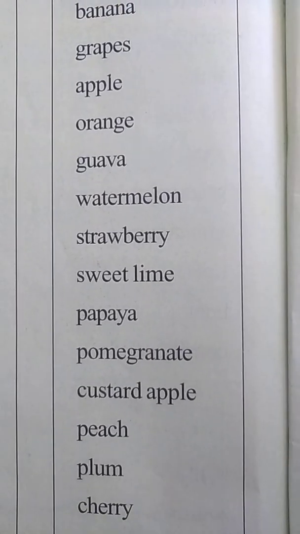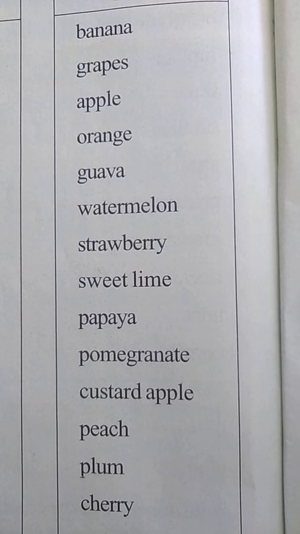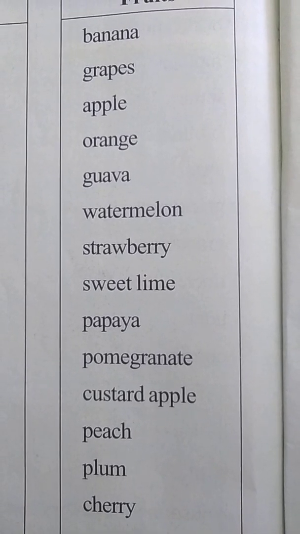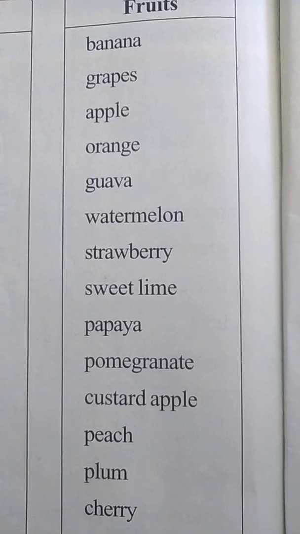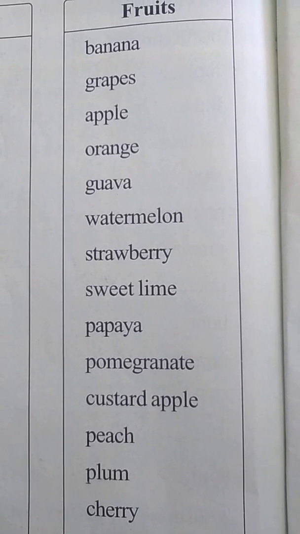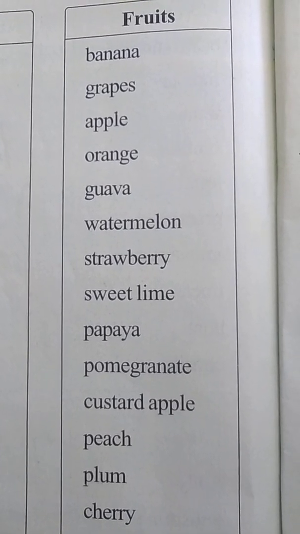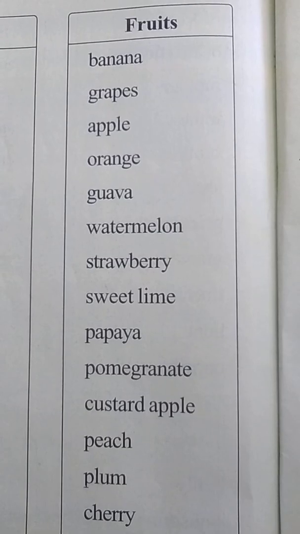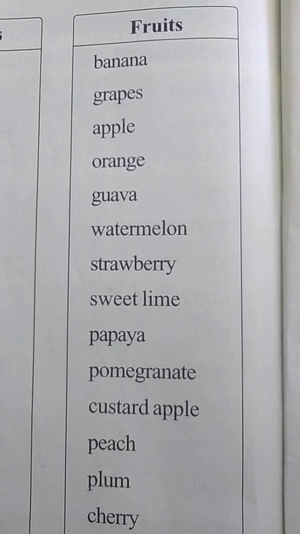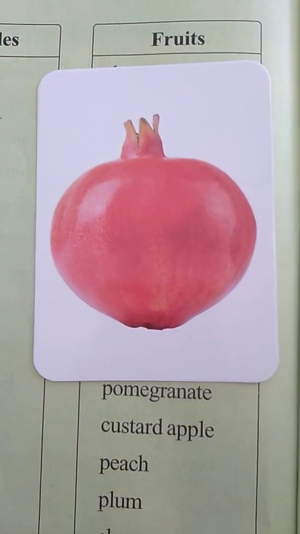And next we are going to see the image of the next fruit, which is given here. POMEGRANATE. What fruit is it, children? Yes, it is pomegranate. Pomegranate. You know the pomegranate fruit is what, children? Dalima pandu. If we cut it, we get these small grains inside the pomegranate, which are red in color, and it increases the blood level in our body. So we have to eat pomegranate. So here the pomegranate image is, yes.